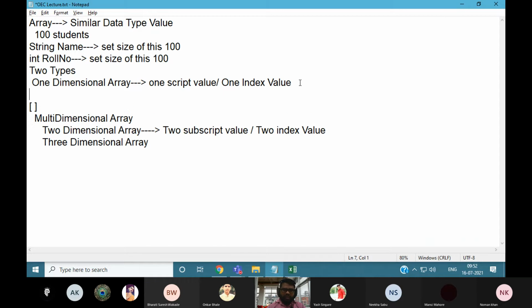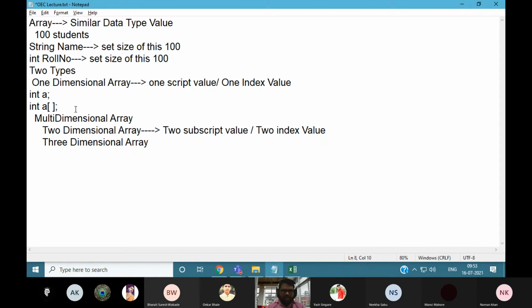Okay. So how to define the variable? int a. Okay. So this is a normal variable, but we will write it like this: int a with square brackets. So it is not a normal variable, it is an array type of variable. Okay. So whenever we use the opening square bracket and closing square bracket together, it simply indicates that we are declaring an array type of variable. Okay.